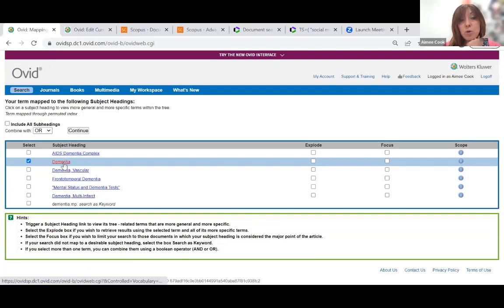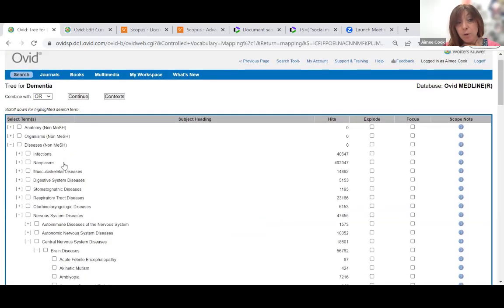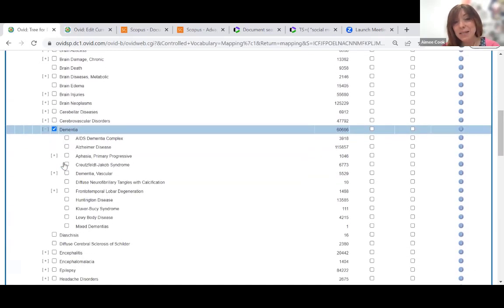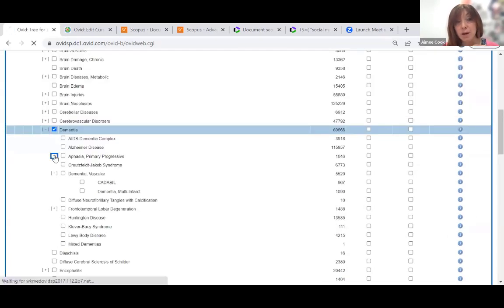What you'll find when you go into the control vocabulary, and this is what it looks like, and I'm well aware that this can look a little bit intimidating the first time that you look at it, is a breakdown of more specific or more detailed diagnoses. So the further left we are on the screen, the more general or broader the term is, and the further right we go, the narrower that definition becomes.